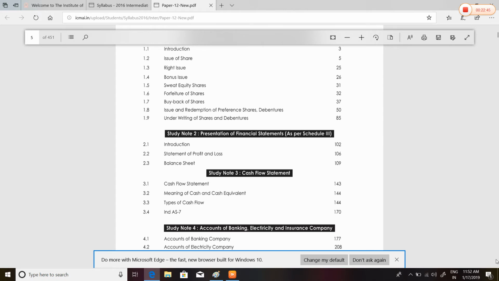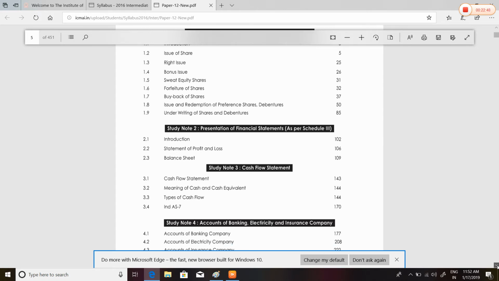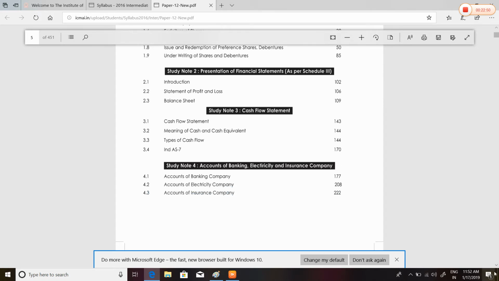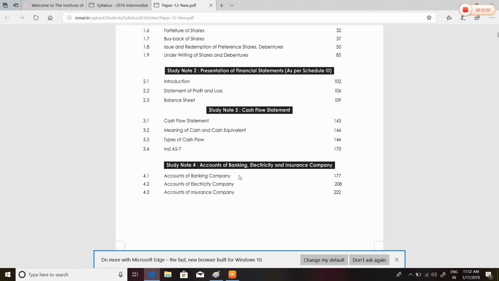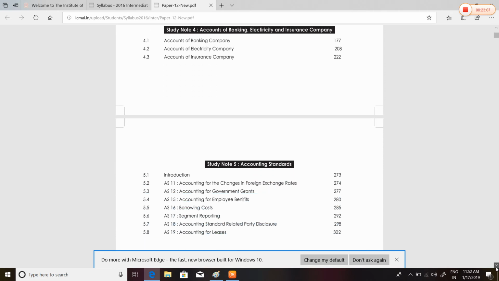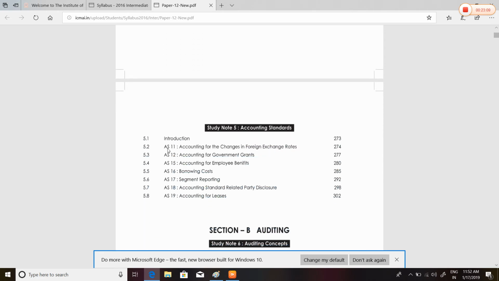Then cash flow statement, which you have done in class 12. If you want, I'll put lectures on this also. And then accounts for banking, electricity and insurance companies. I'll be teaching you this. Then accounting standards.